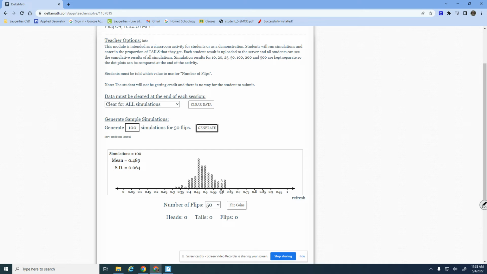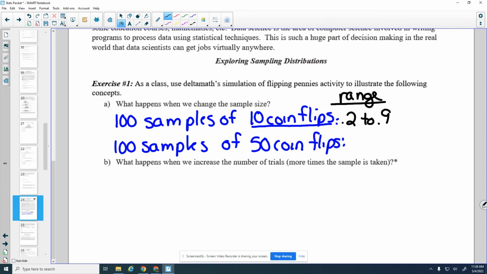So now we see that this goes from about, it looks like 0.32 to, I don't know, let's say that this is 0.62. Okay, so now when we switched over to this one, the proportion went to 0.32 to 0.62. So we're trying to say what happens when we, in this case, increase the sample size. So by increasing the sample size,